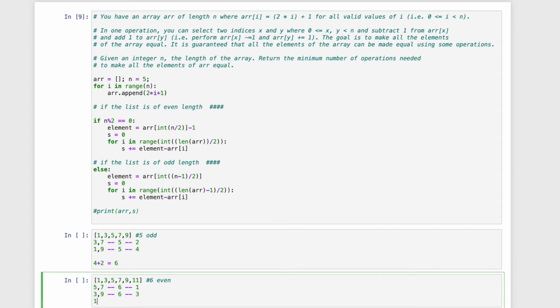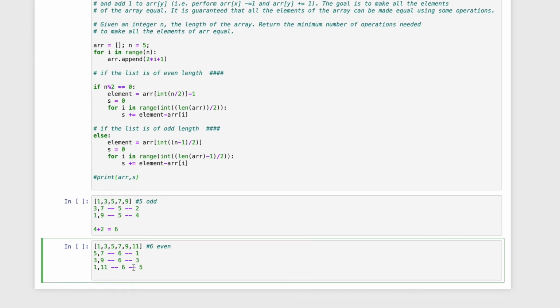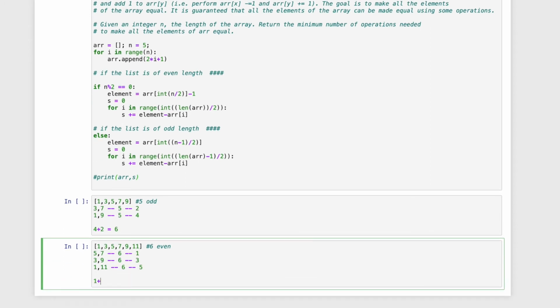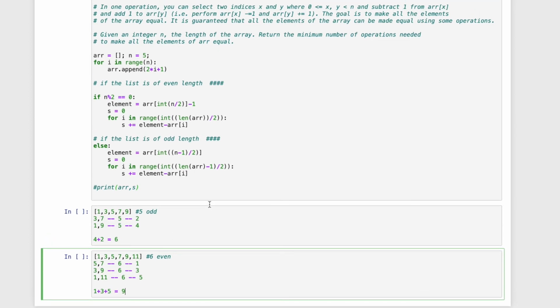And then from 1 and 11 you reach 6 by again, 6 - 1, which is 5. So the total number of steps will be 1 + 3 + 5, that is 9. So the problem is clear, I think. So now let's do that in code.